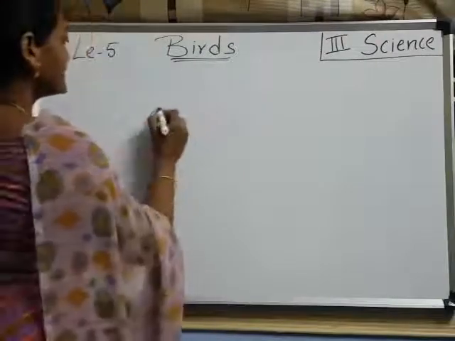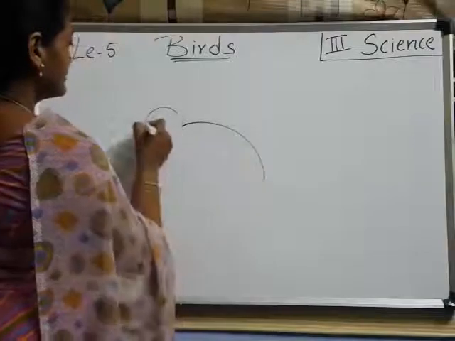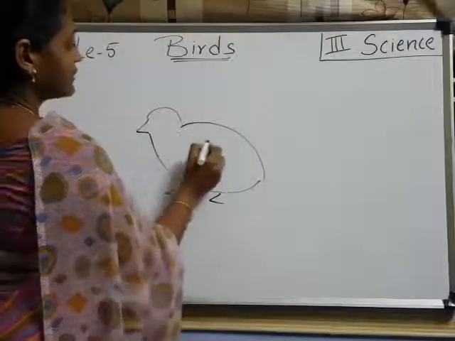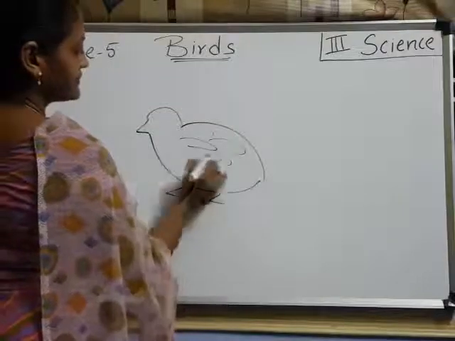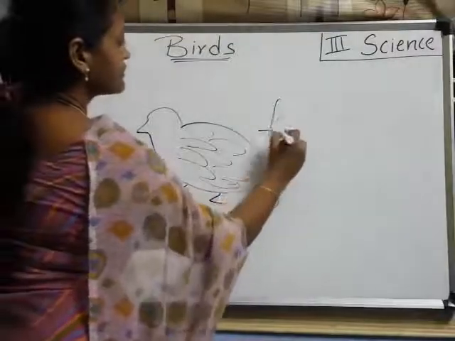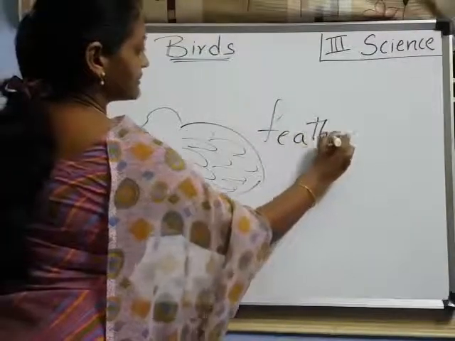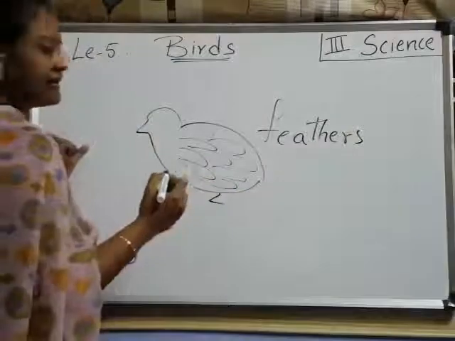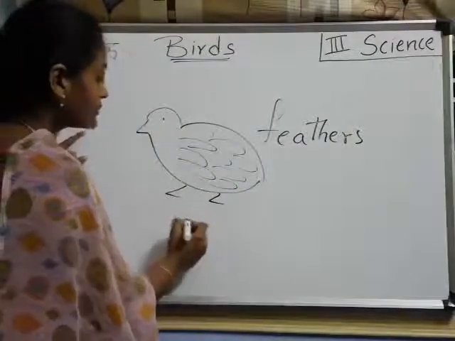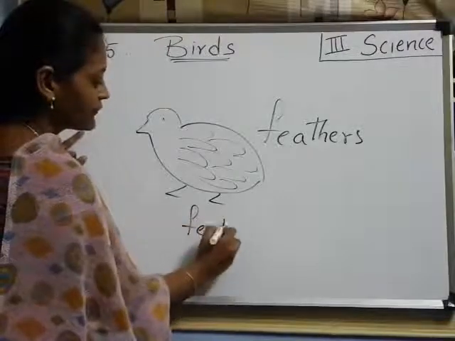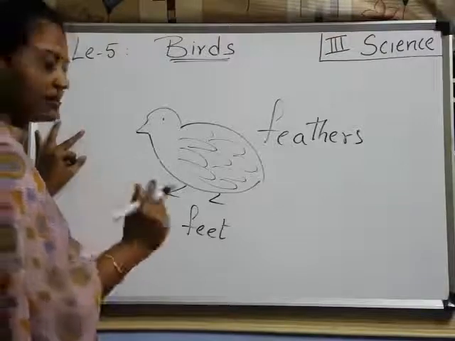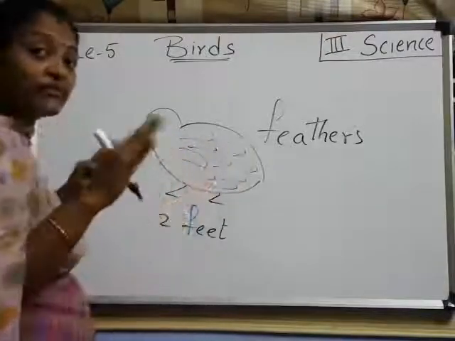Now look here, the bird structure. This is a bird, right? And what is there? Feathers. The body is covered with feathers. Right, children? Now, the bird has these two feet. What we call feet. How many are there? Two feet.